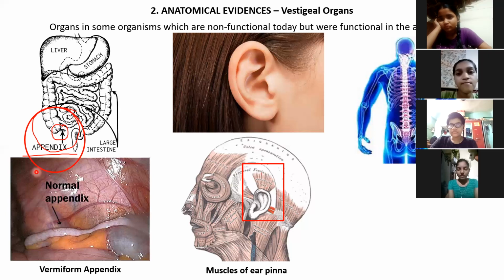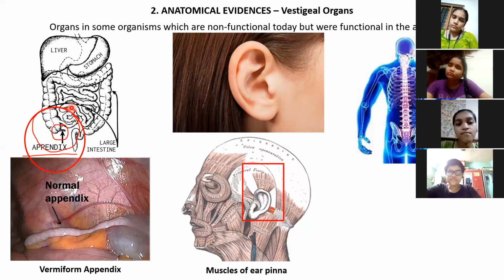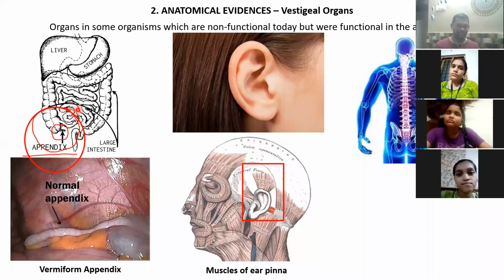But then man started living on the ground. What is the function of the tail? To keep balance while living on the tree. So man stopped living on the trees, and the tail was no longer needed. So we lost it. But wherever the tail was, we have a rudimentary tail bone.